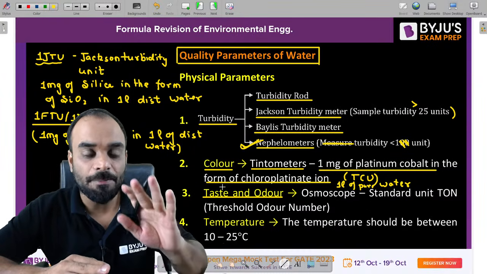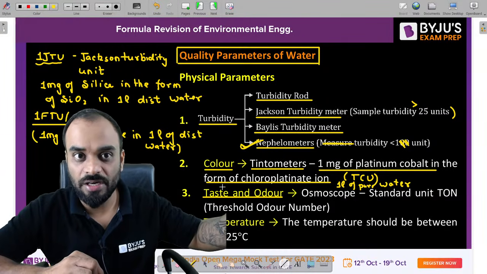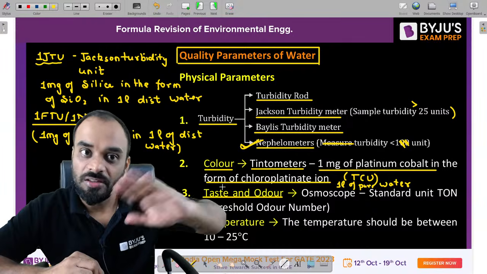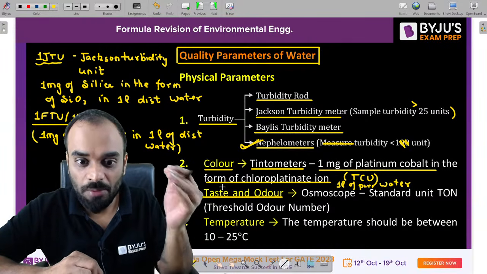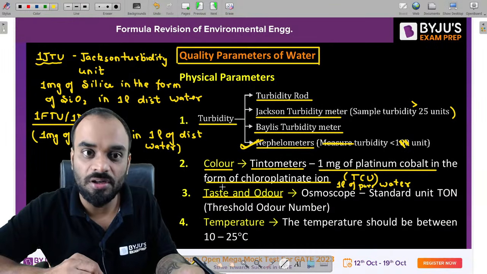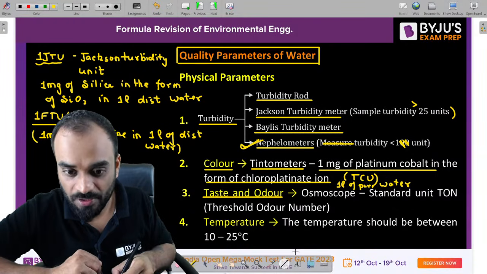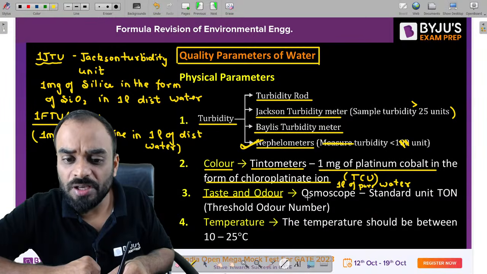That means the permissible value which was earlier like 1 TON, threshold odor number, and 3 TON, has already been removed, right? So updated version says whether the taste is there in the water or the odor is there in the water, it is agreeable.